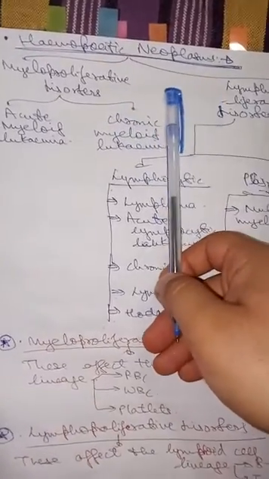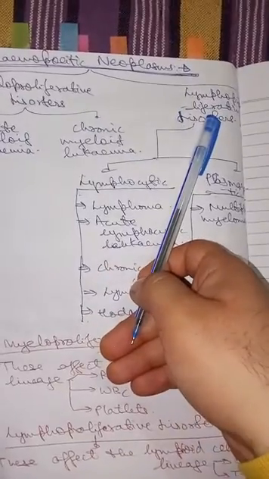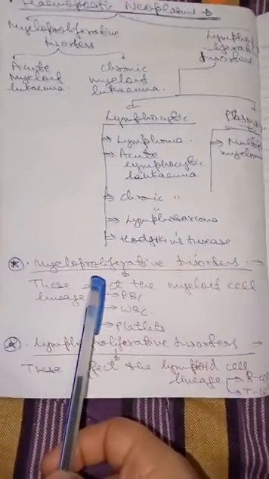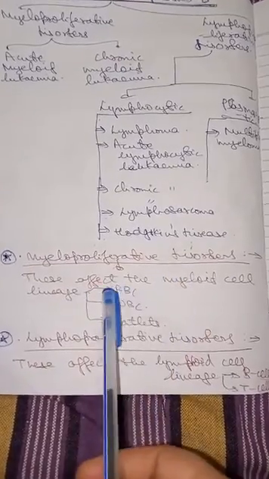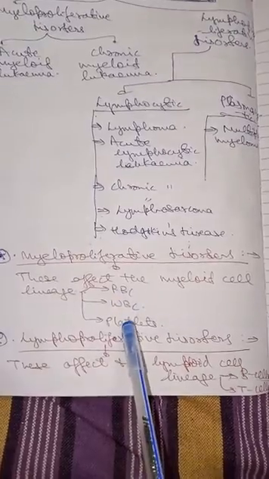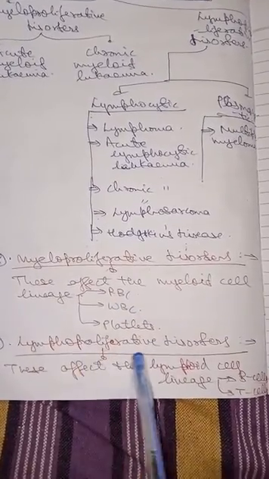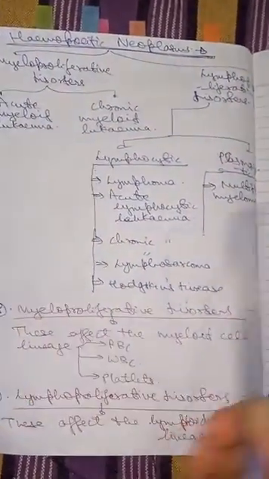Next is hemopoietic neoplasm. Hemopoietic neoplasms are of two types: myeloproliferative disorder and lymphoproliferative disorder. Myeloproliferative disorder means that these affect the myeloid cell lineage, that is the chain of myeloid cells which includes RBC, WBC and platelets. On the other hand, lymphoproliferative disorder affects the lymphoid cell lineage, that is B cell and T cell. These are the various examples which you can learn if you want to.